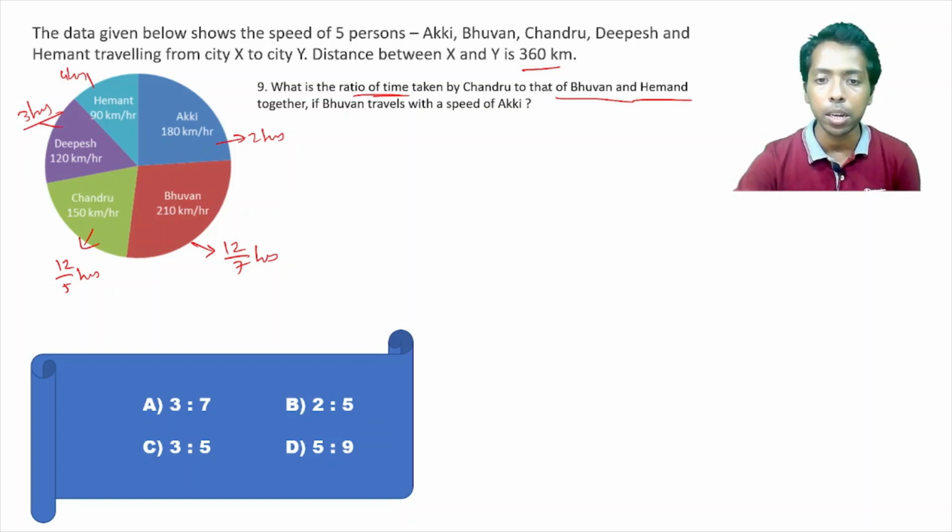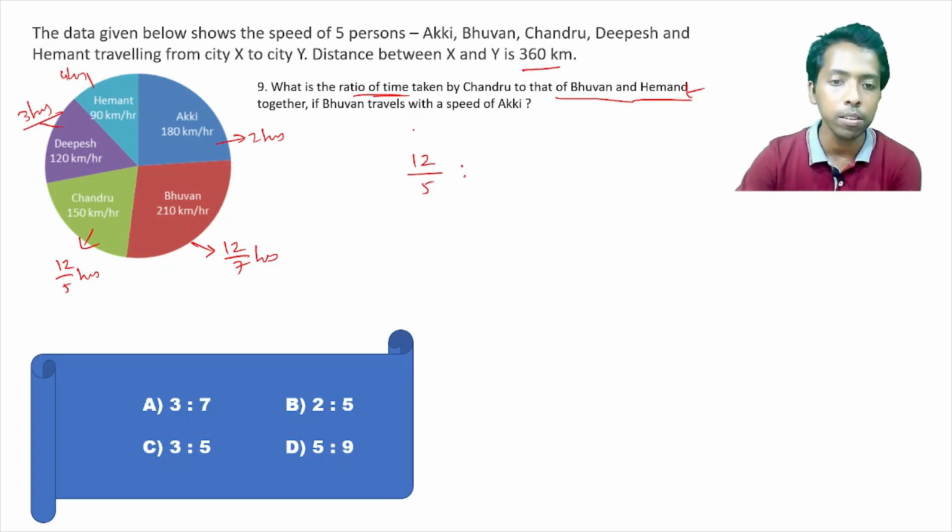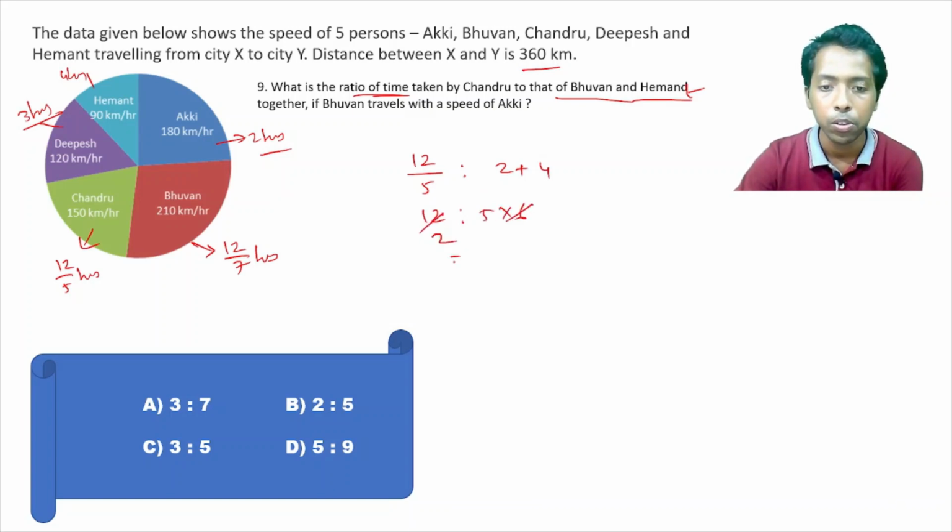So what is the ratio of the time taken by Chandu? Chandu time taken, that is 12 by 5 to that of Bhuvan and Hemant, right? Okay. Ratio of the time taken. So Bhuvan travels with the speed of Aki, that means this time will be taken. And Hemant, that is 4. So this is 12 ratio, this is 5 into 6, right? So 2 ratio of 5 is the answer, right?